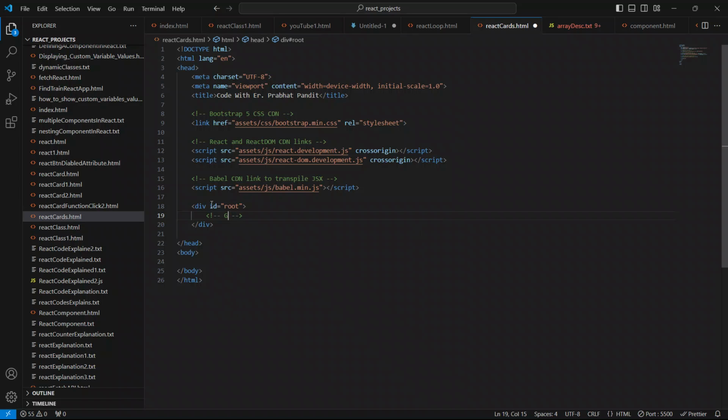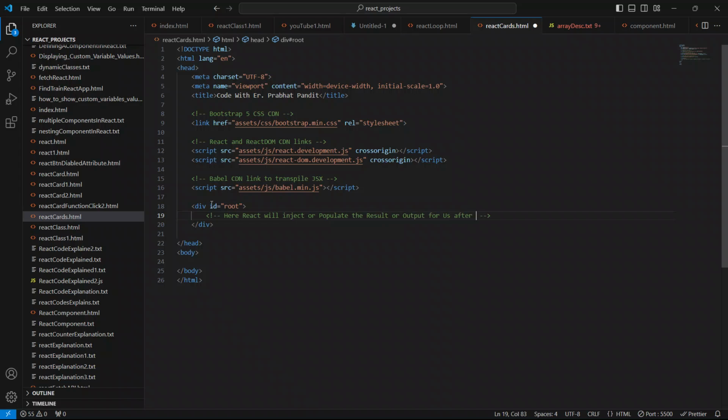I will write: React will inject or populate the result, or output, for us after compilation.